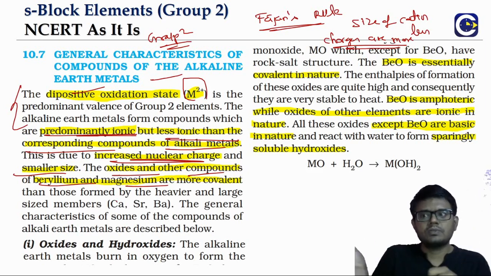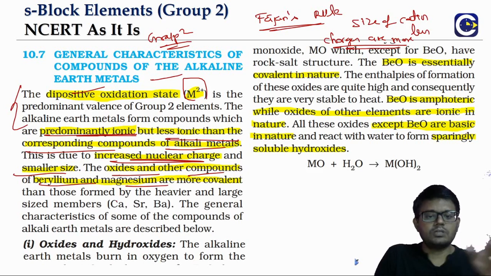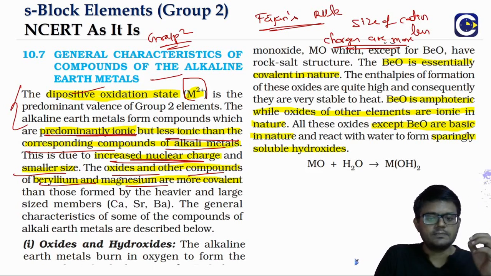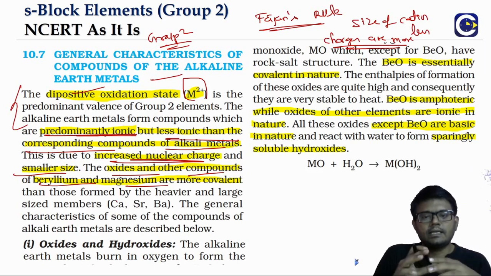When you look at the beryllium and magnesium compounds, we will see that in most cases they will have some kind of difference. In the first group we had only the exception with lithium, but here we have been talking about both beryllium and magnesium. Of course, beryllium will have quite different behavior from the rest of the elements, but both beryllium and magnesium also will have some differences from the rest. Okay, so this is about the general characteristics.